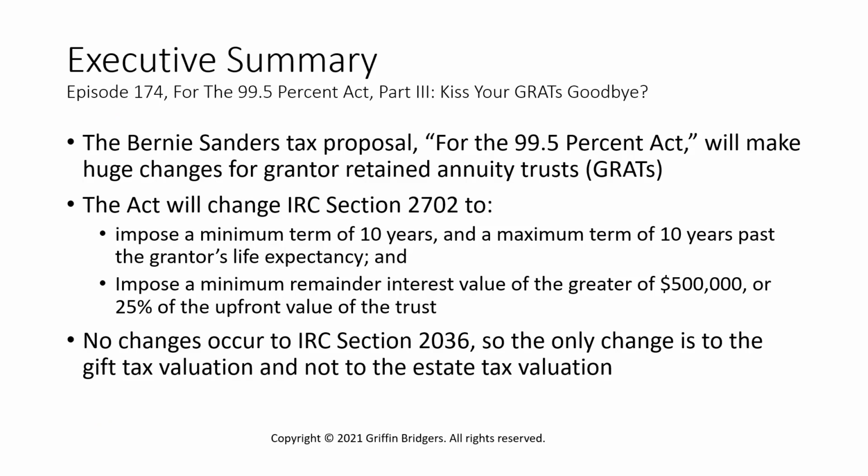Continuing our coverage of the For the 99.5% Act, there will be changes potentially to Grantor Retained Annuity Trusts, or GRATs. Code Section 2702, which is a gift tax valuation section, might be changed to 1. Impose minimum and maximum terms on GRATs. The minimum term will be 10 years, and the maximum term will be the grantor's life expectancy plus 10 years.